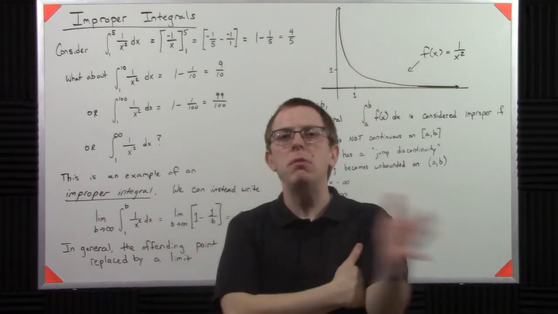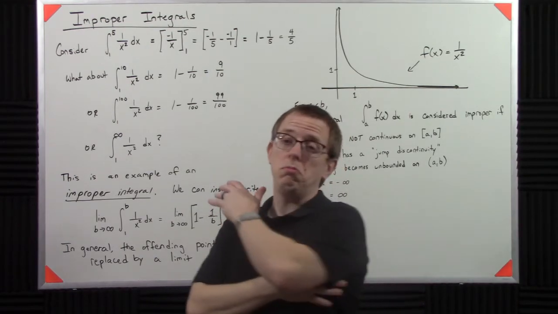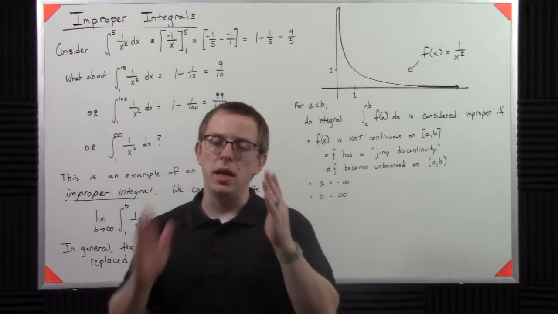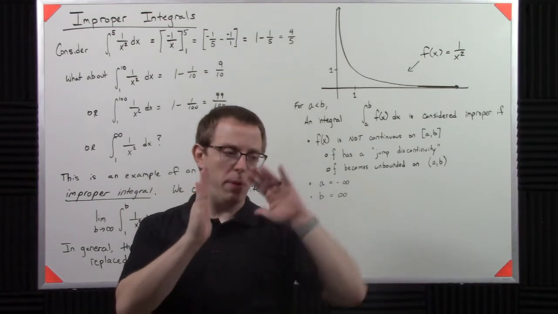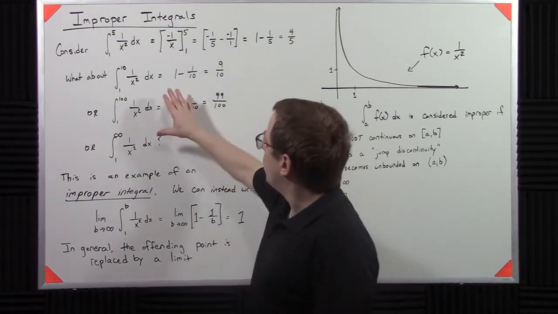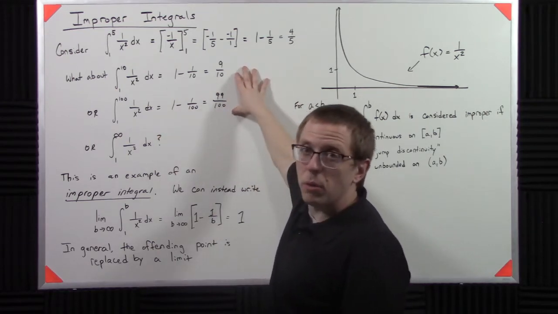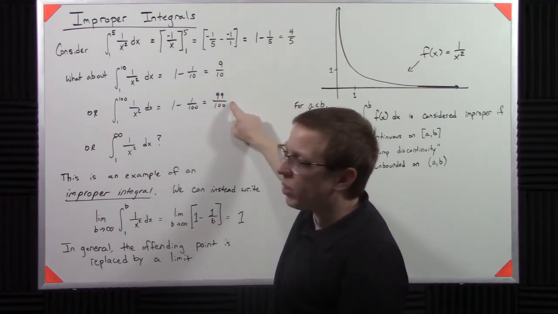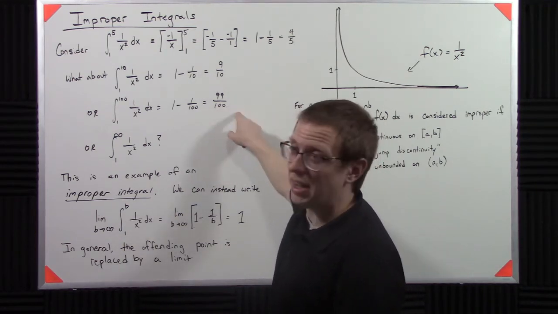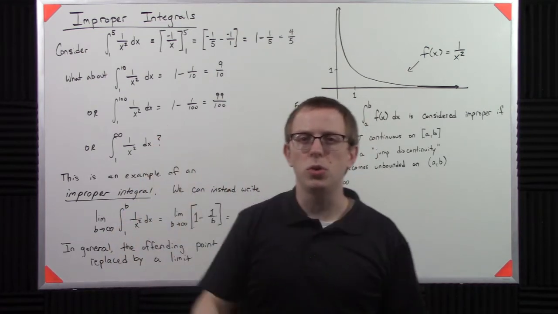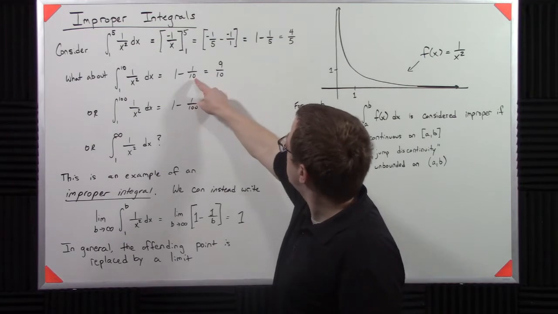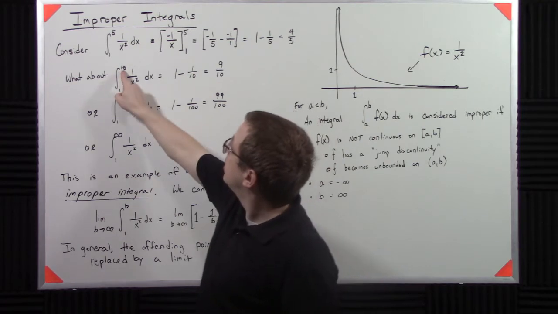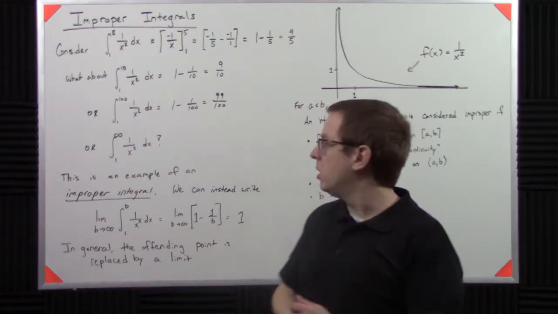But what if I keep going? What if I say, all right, you know what? I want to take this thing all the way to infinity and see what happens. What happens if I don't stop, I just keep on going? Well, you might be able to guess. I go 4/5, 0.9, 0.99. If you did it out to 1,000, it'd be 0.999. And we're getting closer and closer to something. And notice that it's 1 minus something, and that denominator is related to that limit of integration.